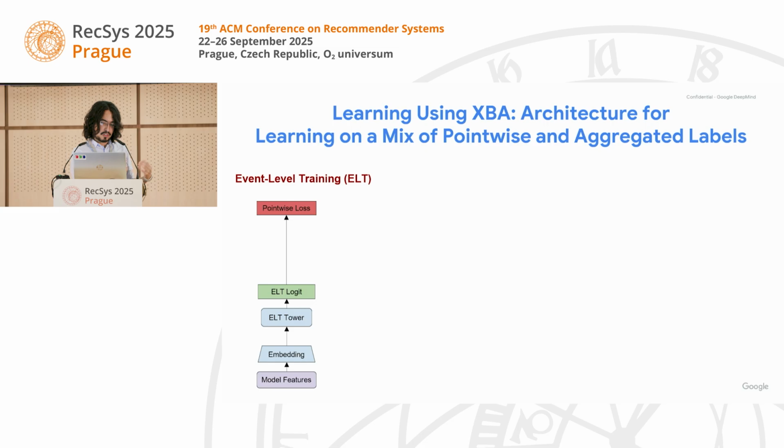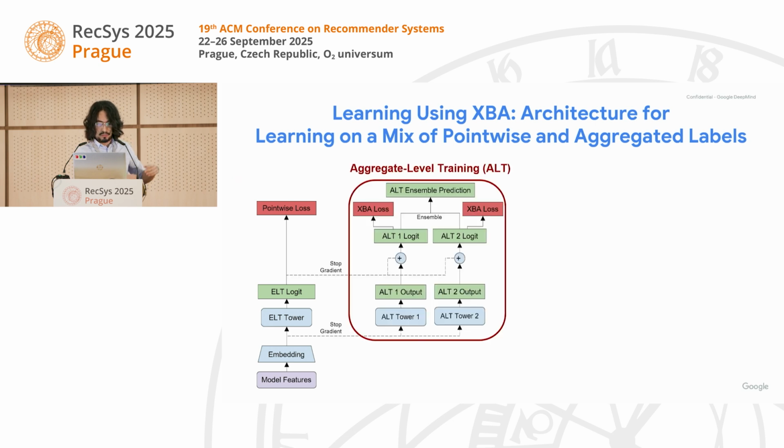Now that we have this loss, we need an architecture to learn using this loss. And specifically, we look at the scenario when we receive a mix of pointwise labels and aggregate-level labels. So for the pointwise labels, we have a dedicated tower that we call the event-level training tower, or ELT. And then using components from it, we build the aggregate-level training tower, or ALT, that we train using XBA.